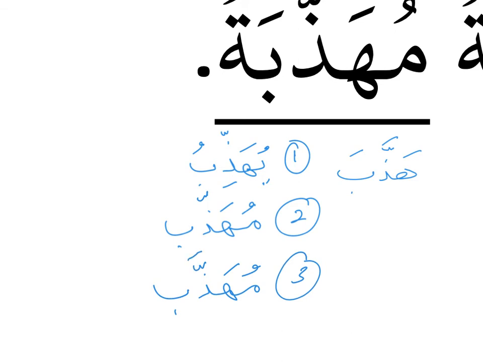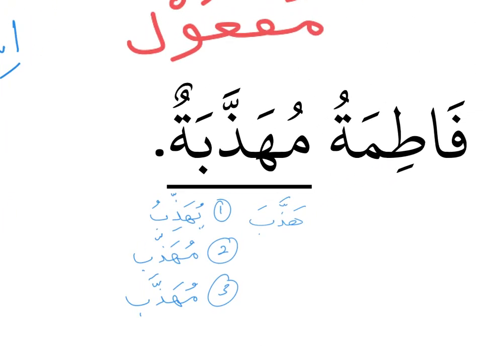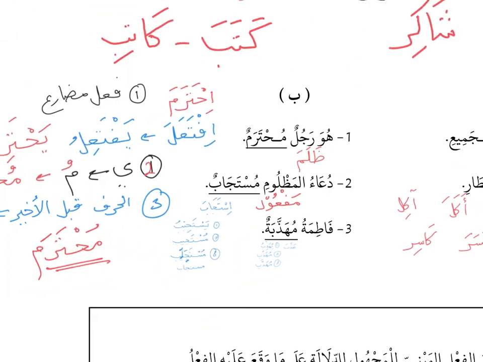Okay, so this is the passive form of the noun. The person who is taught discipline, who is disciplined, is called muhazzab. Okay, so now in the sentence it is muhazzaba. This ta marbuta is just an additional letter because the word Fatima is a muannas word. Therefore, you need to change this to muhazzaba. Alright, so this is the isim maf'ul for the verb.